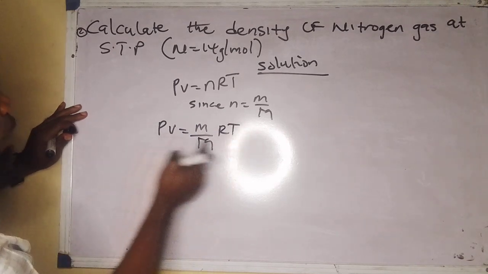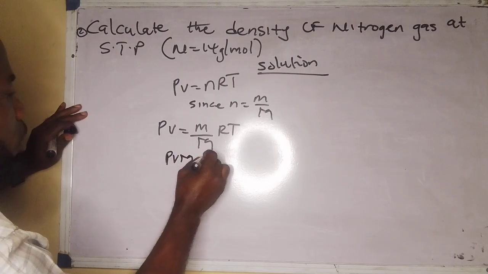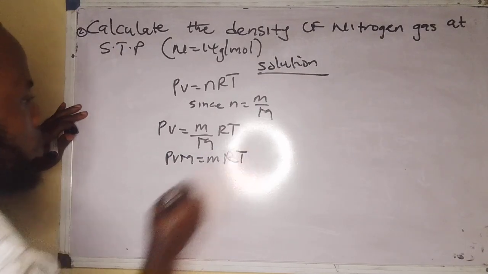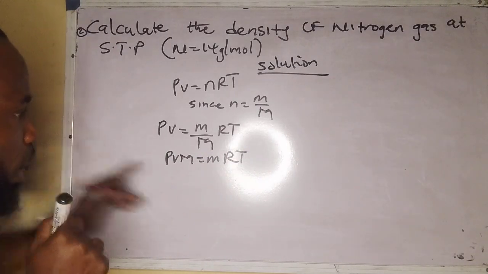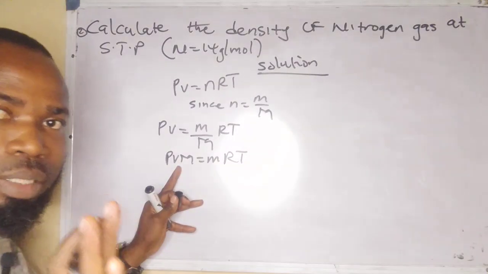NMRT. Now, what do I do next? I have to cross multiply. Therefore, PV n is equal to what? Is equal to mRT. Now, I have not done anything here that is so big. Look at it. Very, very easy.